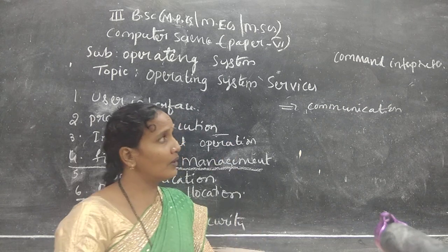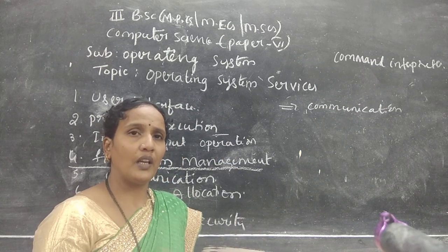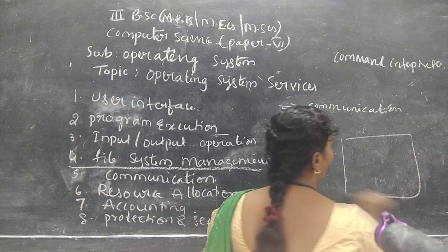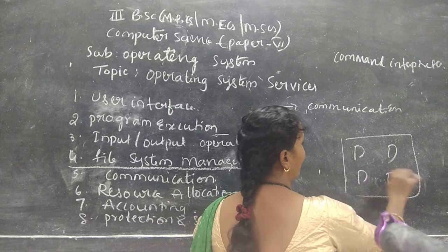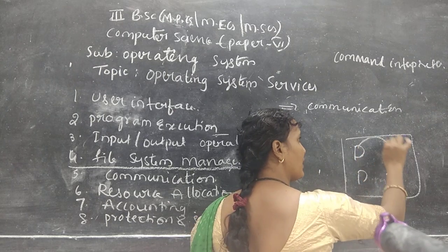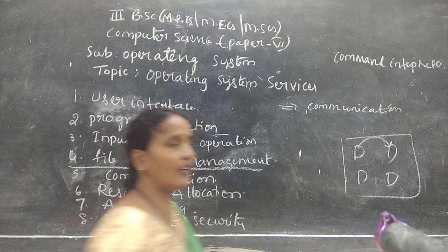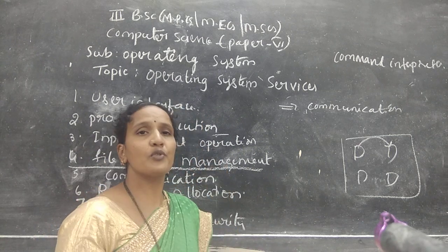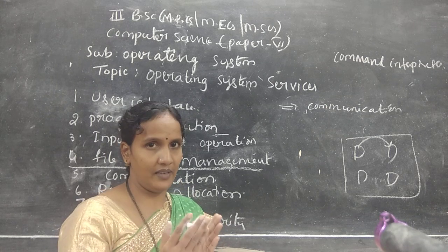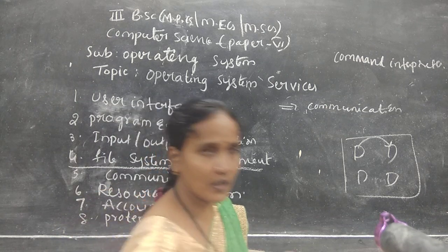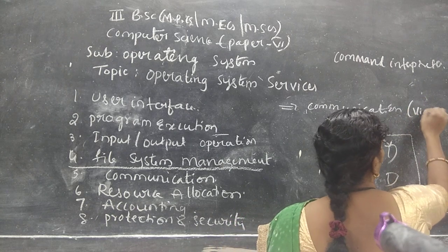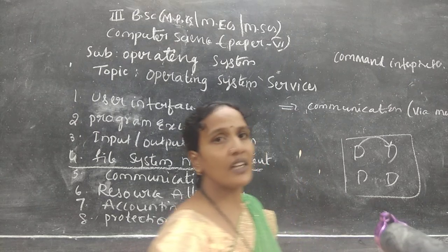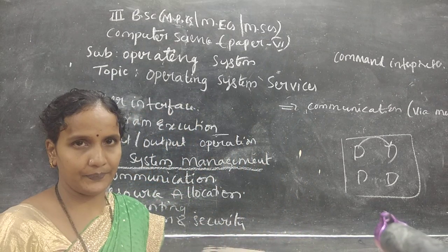In our computer, if more than one process is working concurrently, for example, two or three programs are running, and one program wants to communicate with another program, if it is a legal communication, then the operating system should provide the communication channel. The communication channel here is nothing but message passing. Via message passing, the operating system can provide communication between the two processes.